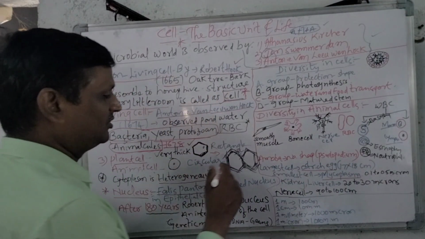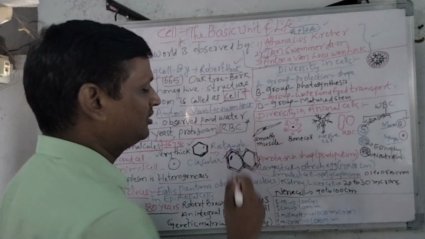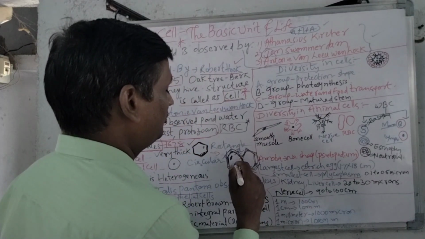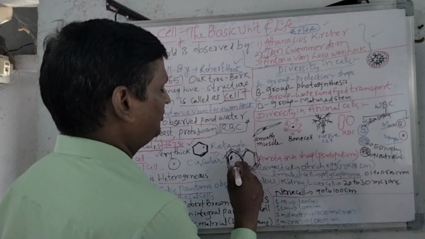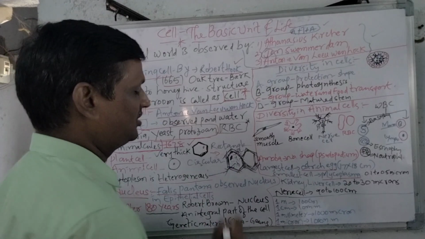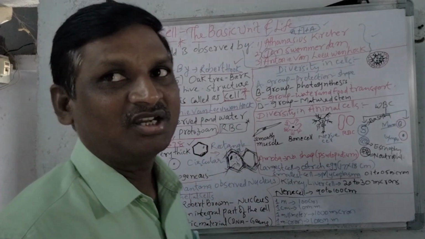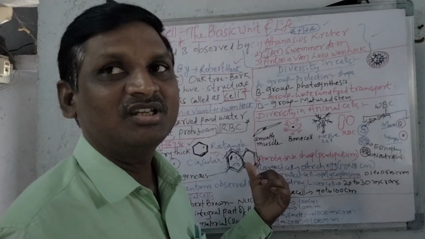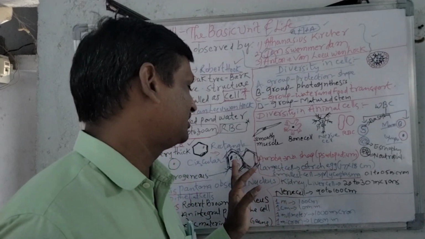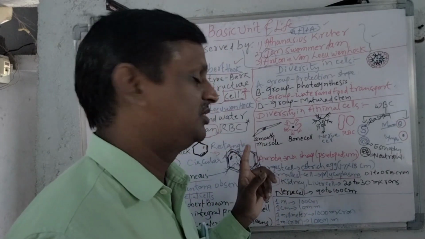Next, if you observe inside the cell, there is a nucleus. See, the nucleus is just beside it in the plant cell. The cytoplasm is heterogeneous. Very important character: cytoplasm is heterogeneous in character. That means the cell is rectangular in shape and the nucleus is beside it, because most of the plant cell is occupied by the vacuole, a cell organelle. That's why the nucleus is not in the center but beside it.